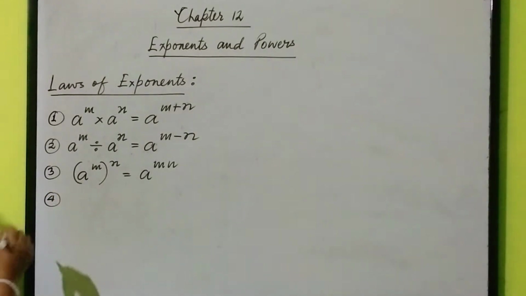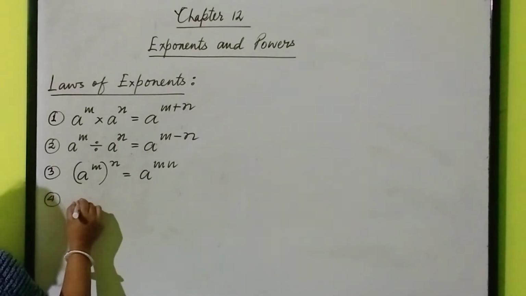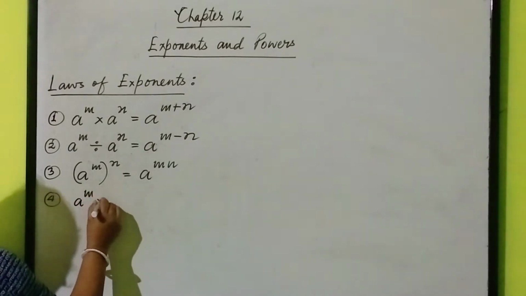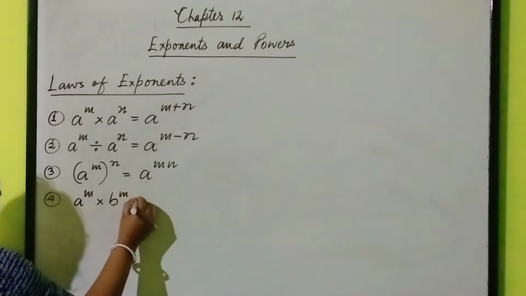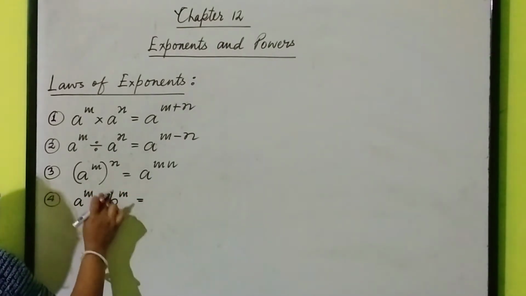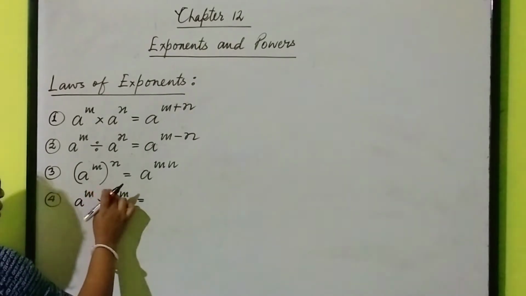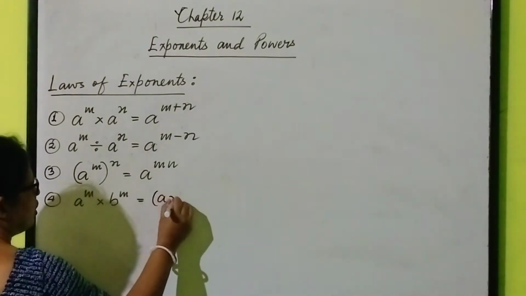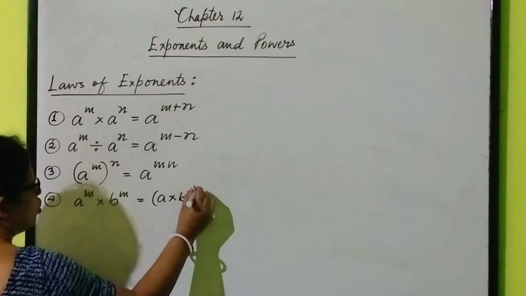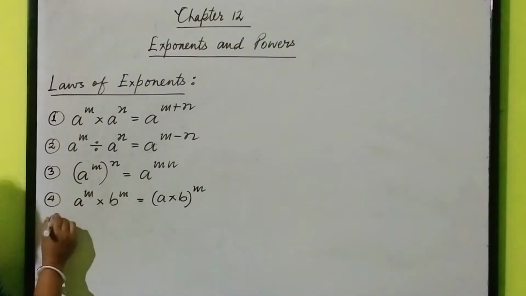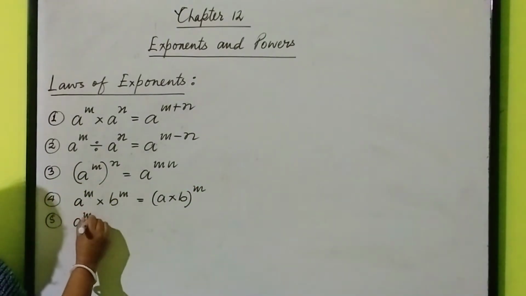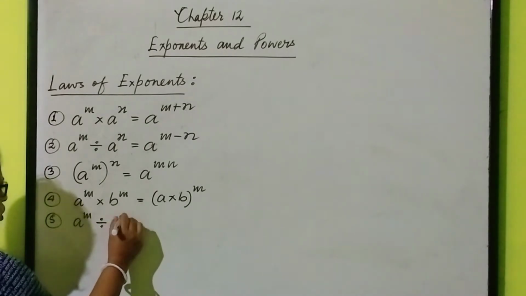Number 4: a to the power m into b to the power m. See, bases are different, powers are the same. Then in this way, it is a into b whole to the power m. Number 5: a to the power m divided by b to the power m.